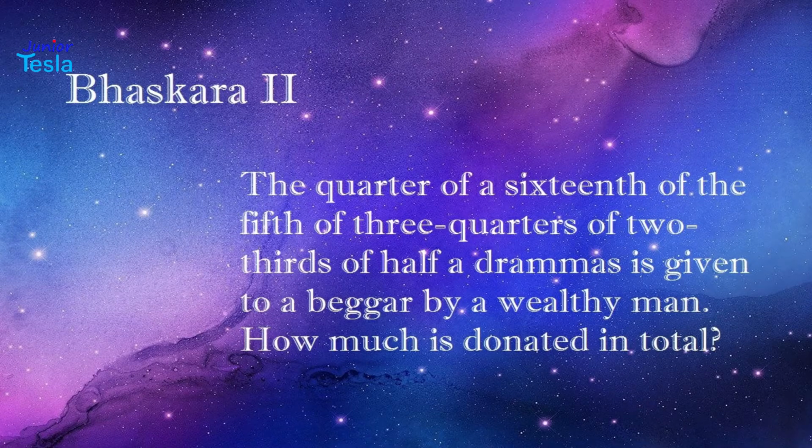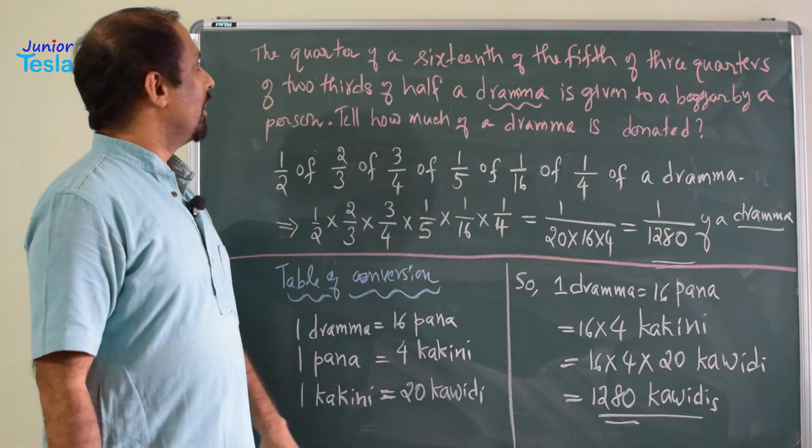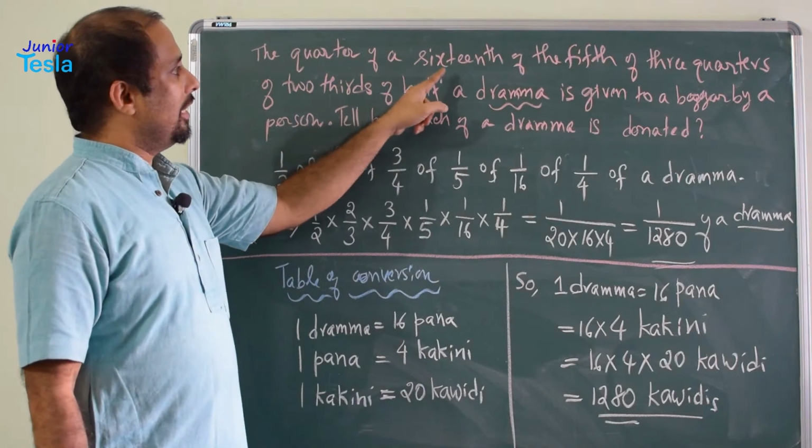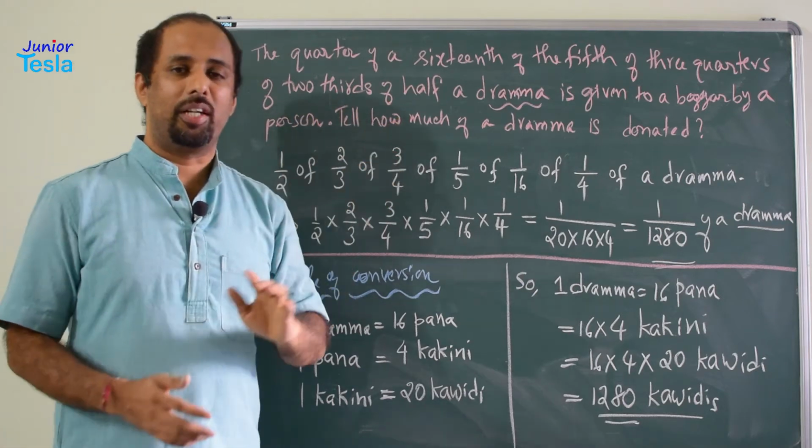The quarter of a 16th of the fifth of 3/4 of 2/3 of half of a drachma is given to a beggar by a person. Tell how much of a drachma is donated. So, we are dealing with a lot of fractions here. The quarter of a 16th of the fifth of 3/4 of 2/3 of half of a drachma.